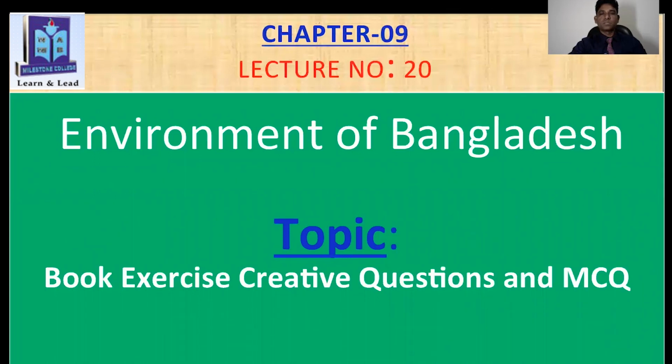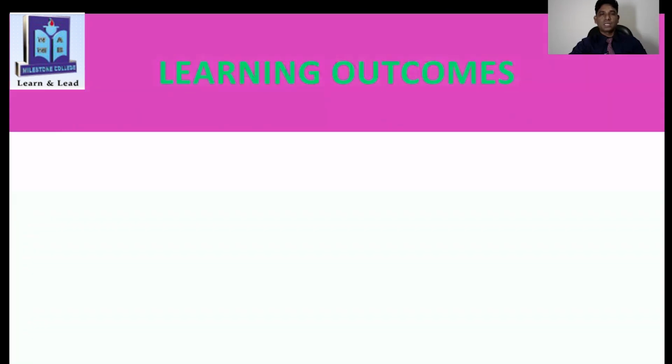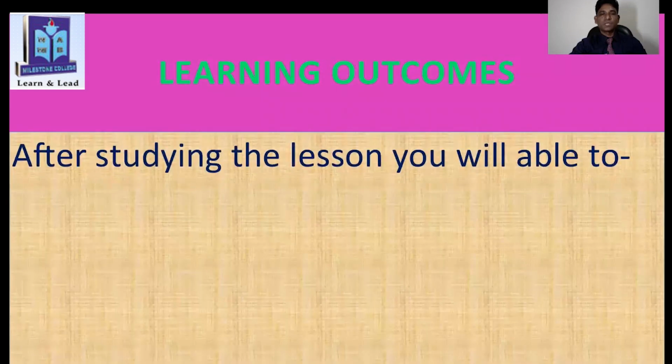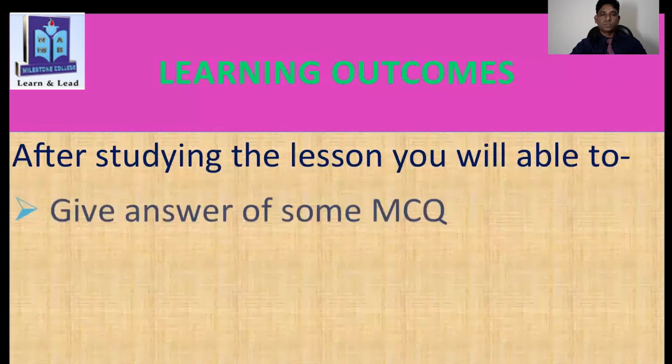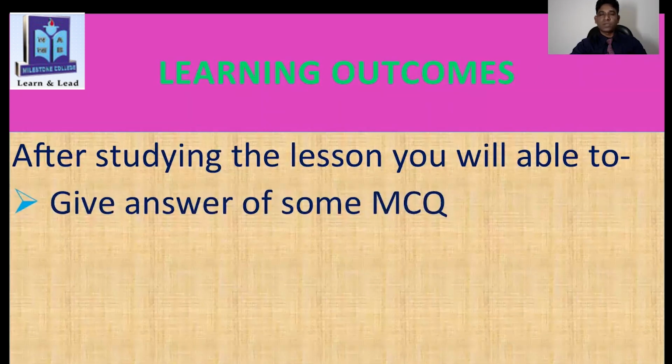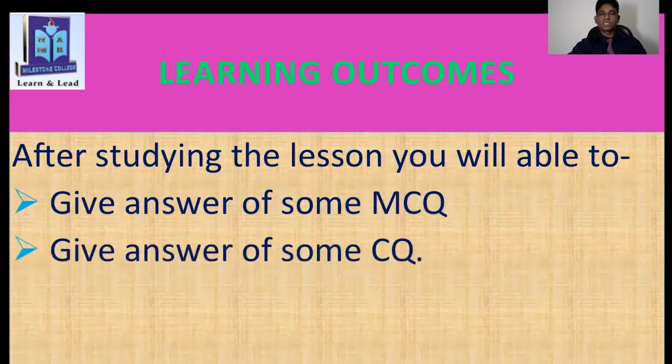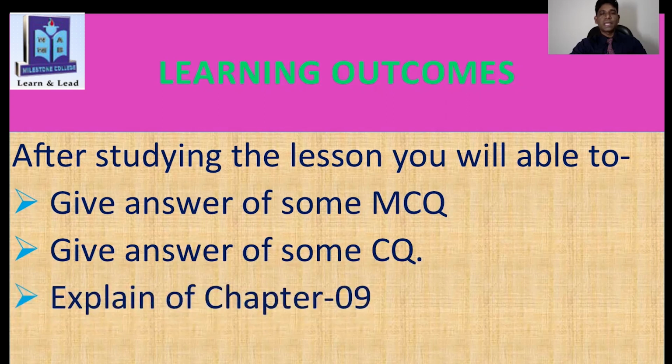Chapter number 9, your lesson number or CW number 20, isn't it? And here you can see the learning outcomes today. After studying the lesson, you will be able to give answer of some MCQ, give answer of some creative question, and explain chapter 9, isn't it?